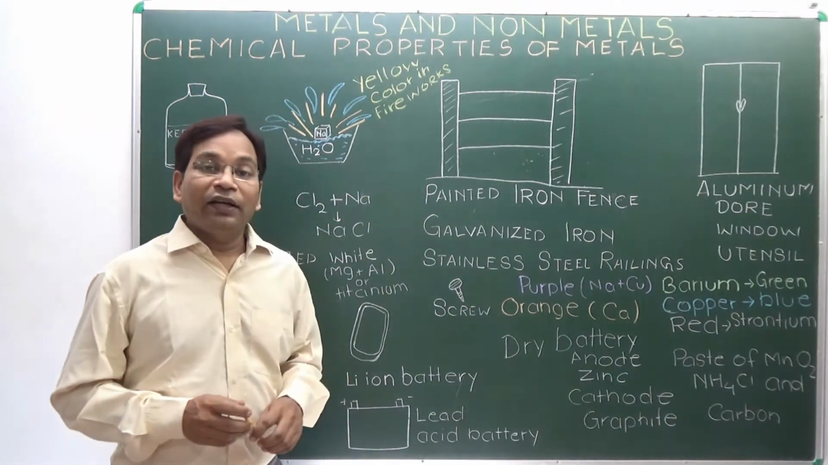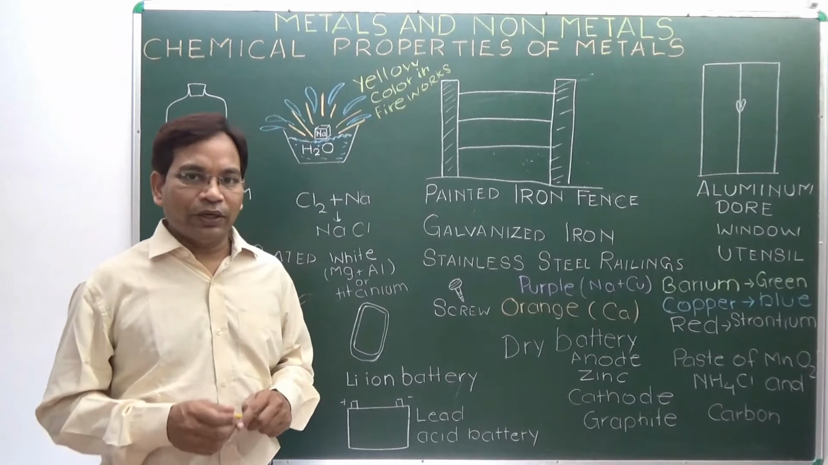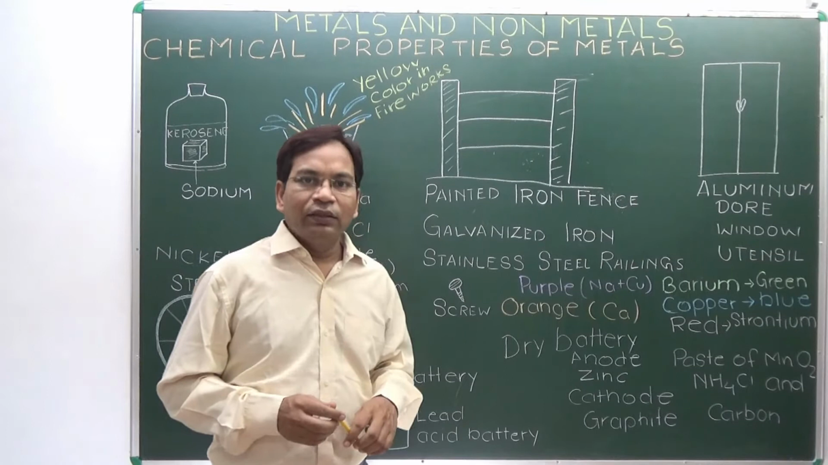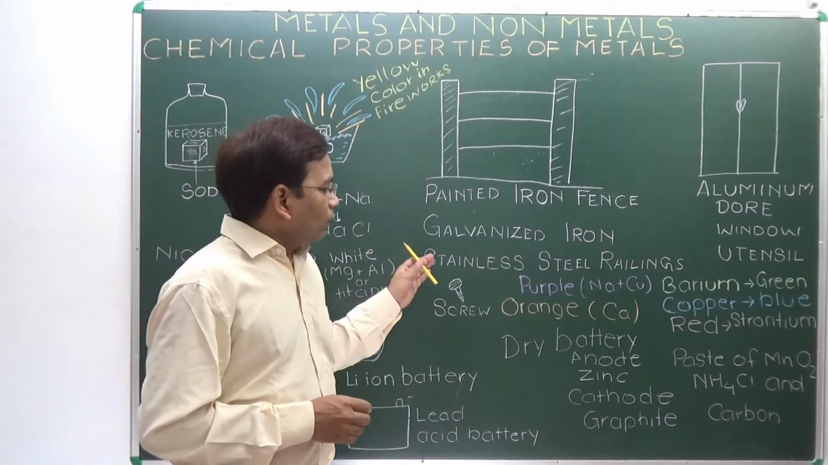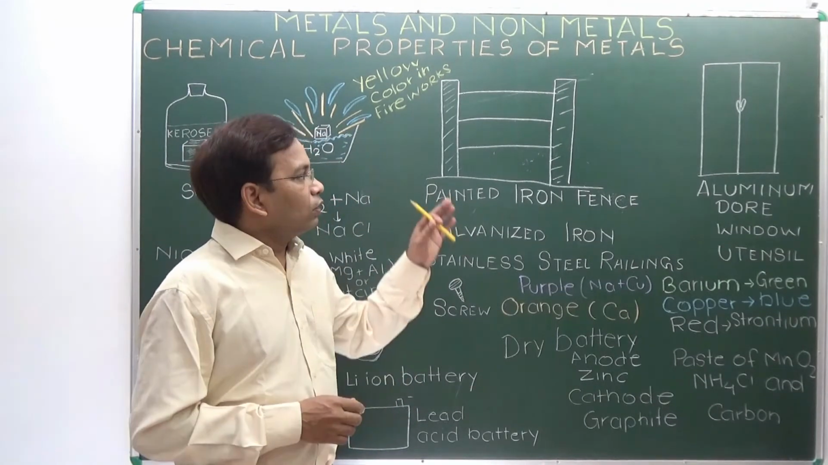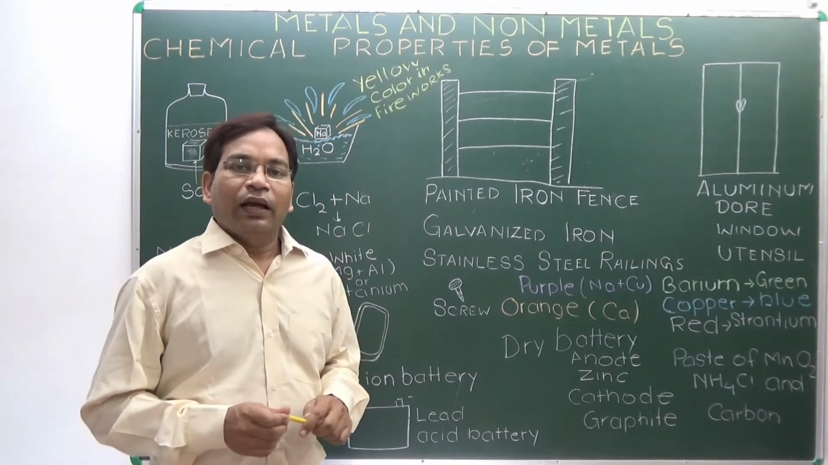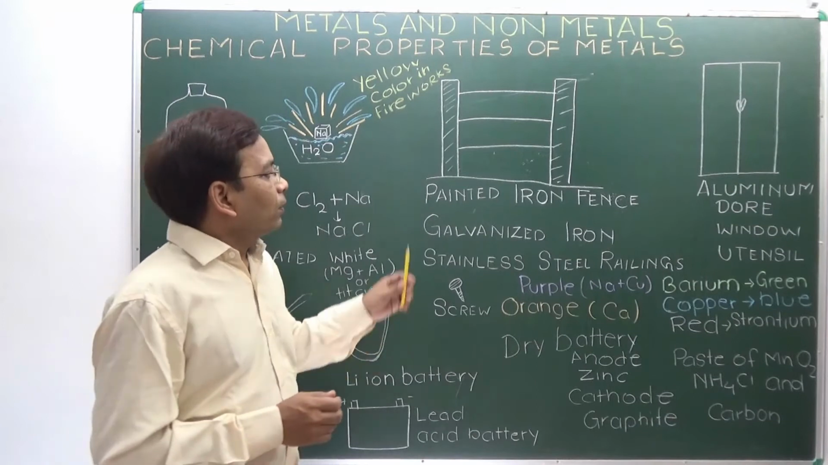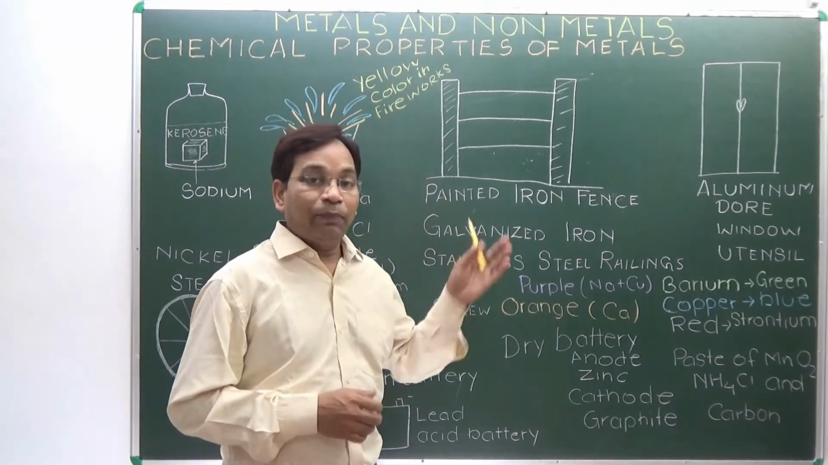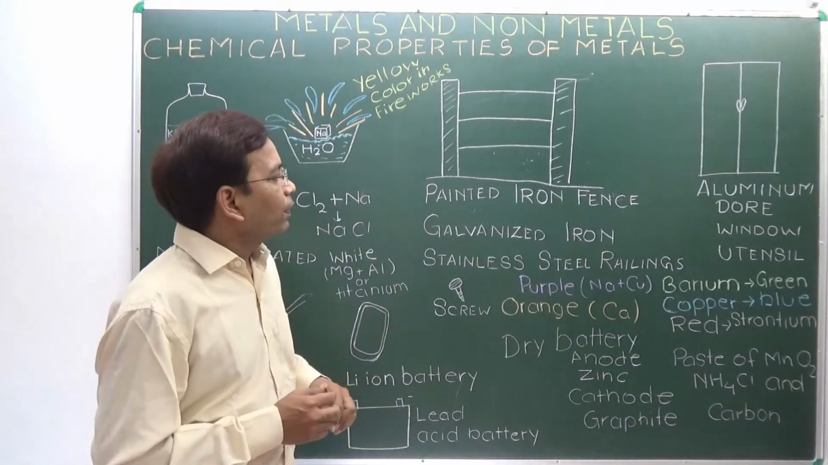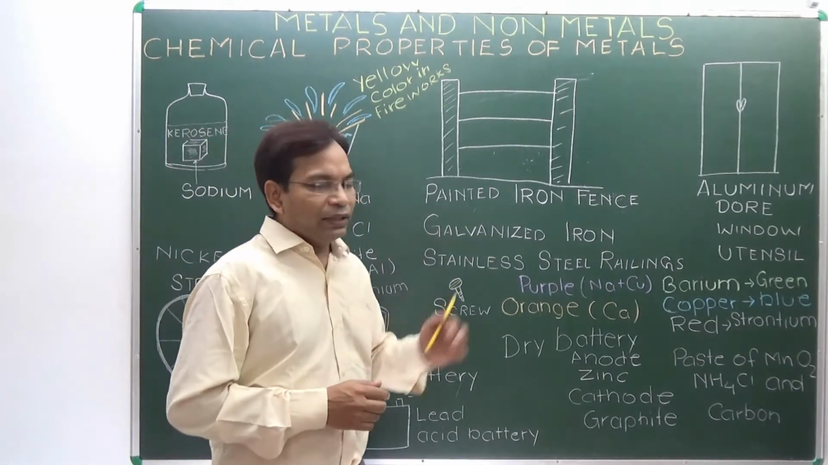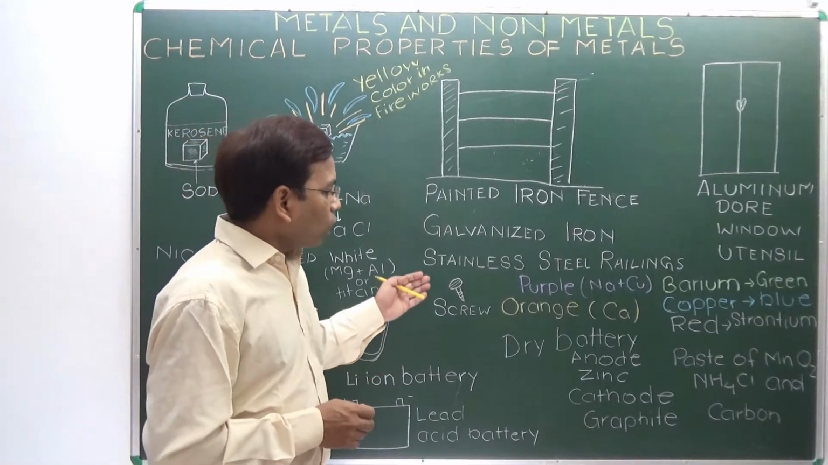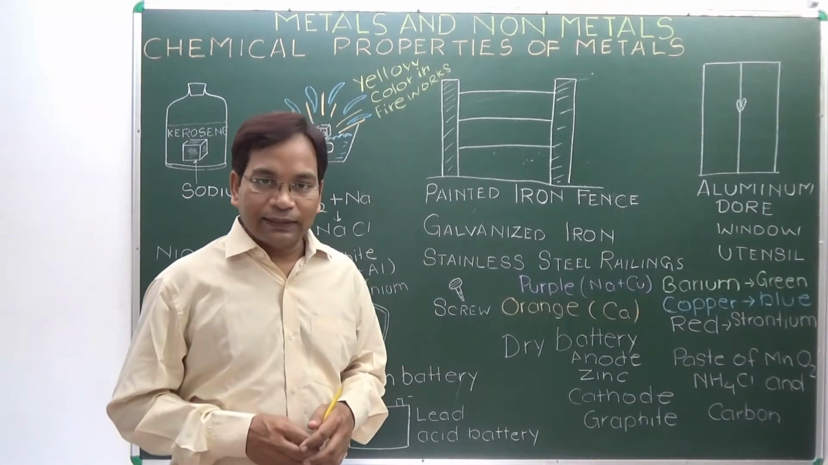Iron. Iron is used for making fences, rails, trains, and bridges. But if it is not painted or made into steel, it rusts, and that always puts stress on our pocket. Because of rusting, we have to paint it many times, or it is galvanized to prevent it from rusting, or it is made into stainless steel.